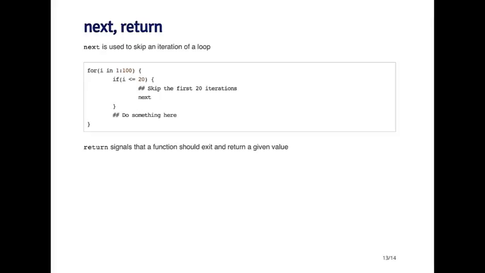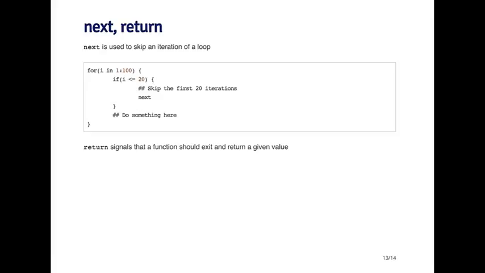So here I've got a very simple if condition. So if i is less than or equal to 20, I'm just going to skip. So I use the next expression, and it'll skip everything else in the for loop and go and iterate again. So once i gets beyond 20, then of course the expression i less than or equal to 20 will be false, and so it won't execute the next. It'll go into whatever the body of the code for the for loop is.